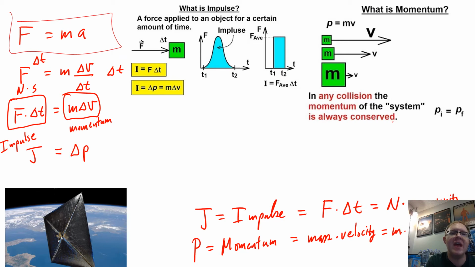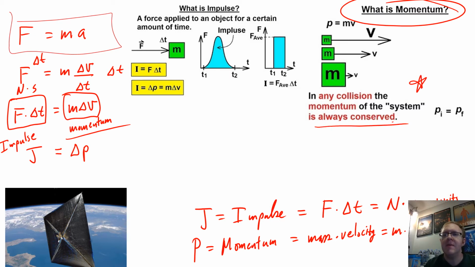And these have names. Mass times velocity is momentum. So what is momentum? Momentum is your mass multiplied by your velocity. It's a seemingly random quantity, but one thing you'll note is that it's conserved, meaning that your mass times your velocity before and after a collision is the same.